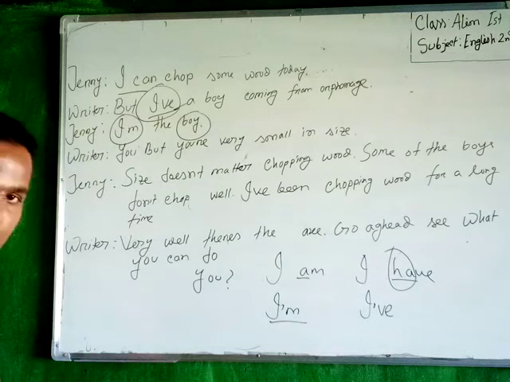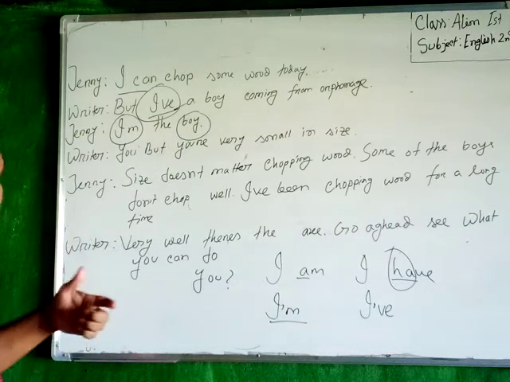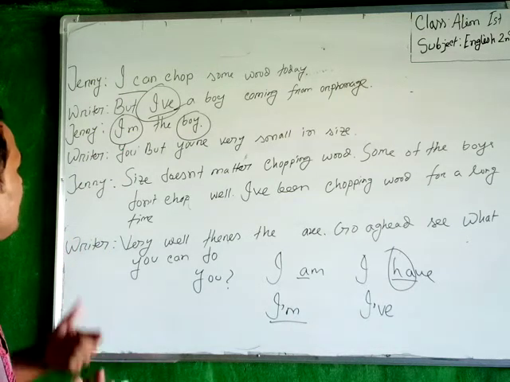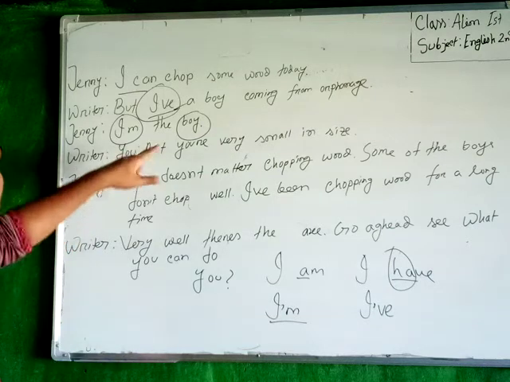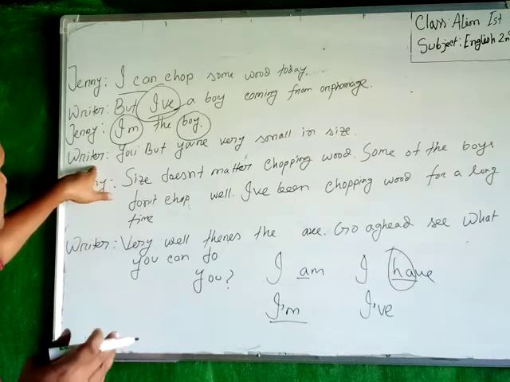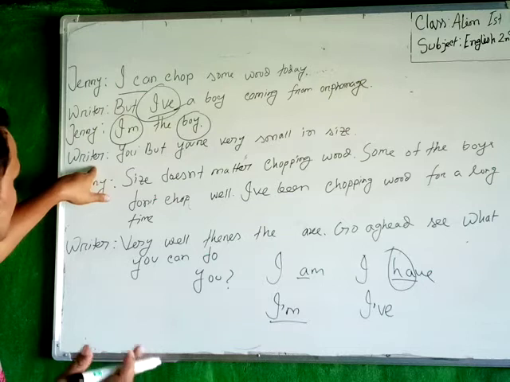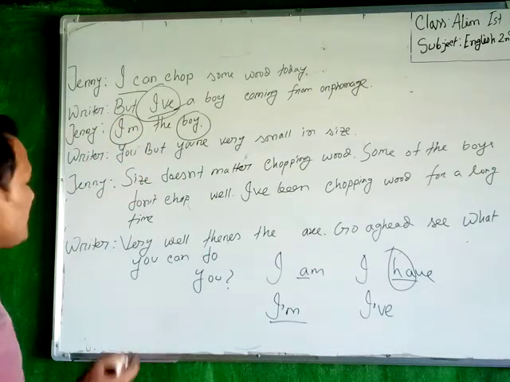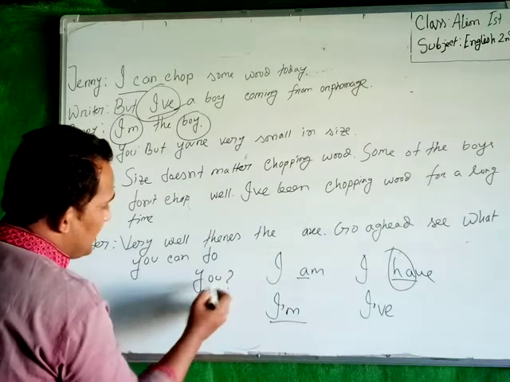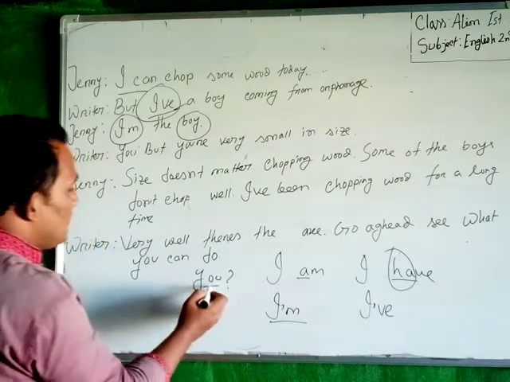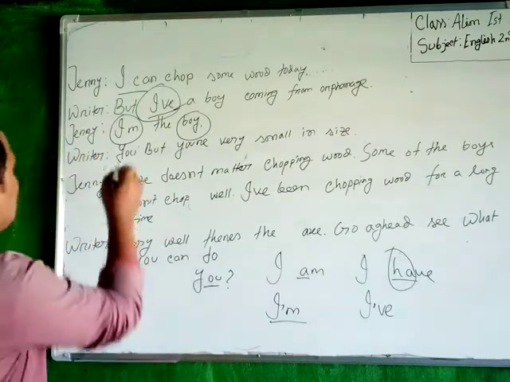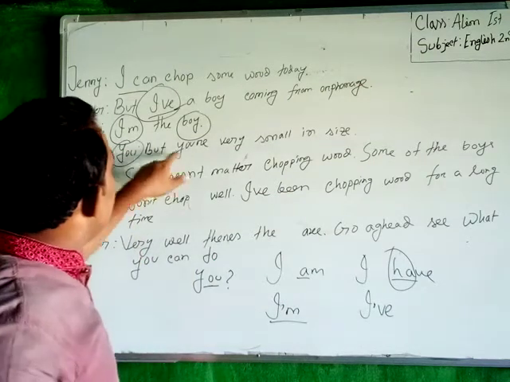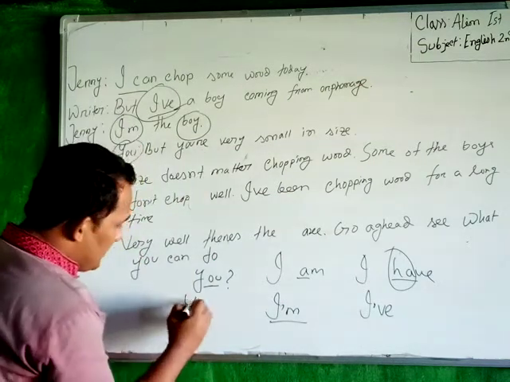You, that means you are too little. You are a little boy. I'm the boy. That means the writer refers to this boy being very little. So here will be a question mark at the end of the word, that means the pronoun you. So you are means you are.